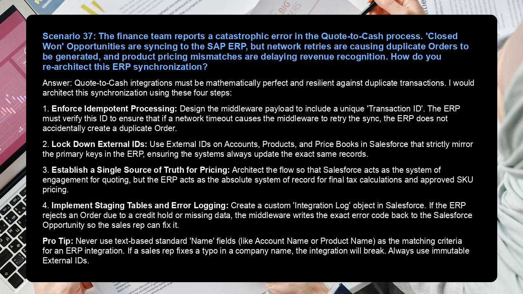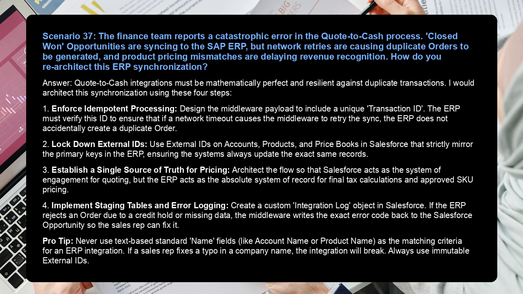Scenario 37. The finance team reports a catastrophic error in the quote-to-cash process. Closed-won opportunities are syncing to the SAP ERP, but network retries are causing duplicate orders to be generated, and product pricing mismatches are delaying revenue recognition. How do you re-architect this ERP synchronization? Answer: quote-to-cash integrations must be mathematically perfect and resilient against duplicate transactions. I would architect this synchronization using these 4 steps.